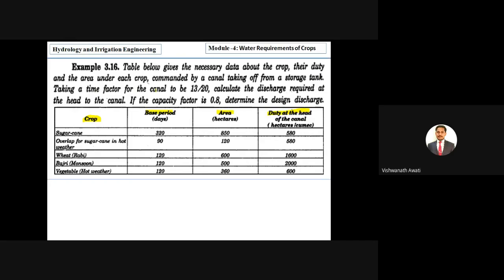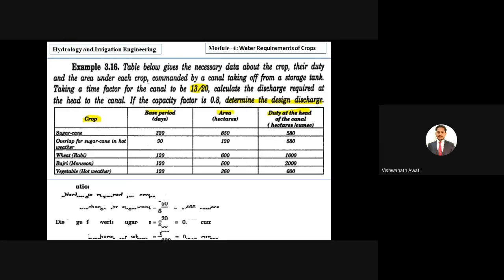Taking a time factor for the canal to be 13 by 20, calculate the discharge required at the head of the canal. Then, if the capacity factor is 0.8, determine the design discharge. We'll see now how to calculate.